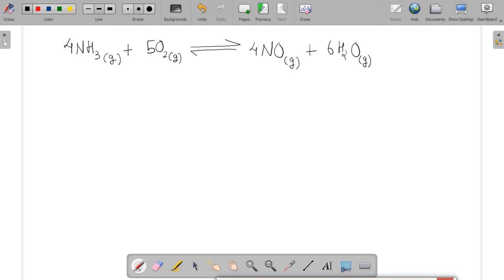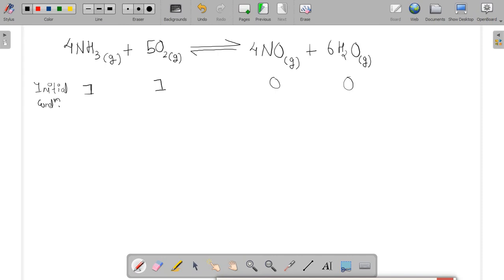Okay, so if it is asked to write the equilibrium constant for this chemical reaction, first, not at equilibrium, in the initial condition, let us say 1 and 1 part of ammonia and oxygen gas is there, and in the initial condition no product will be there, hence it is having 0 and 0 concentration.